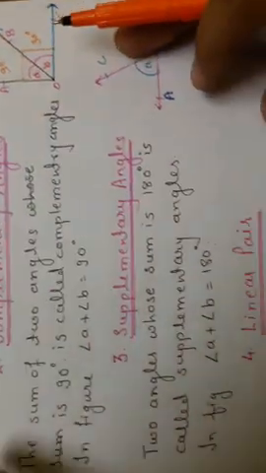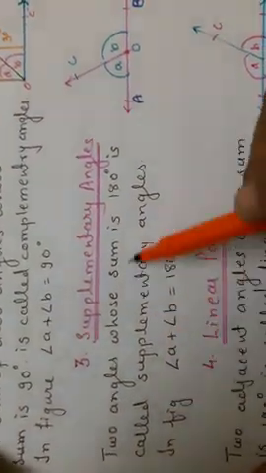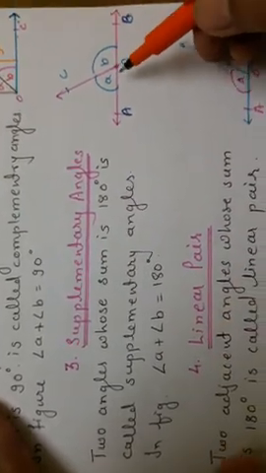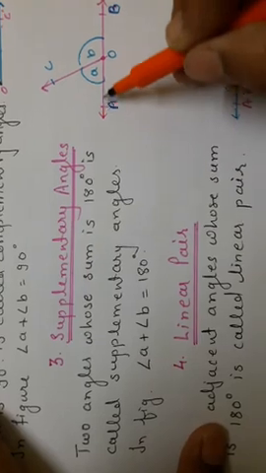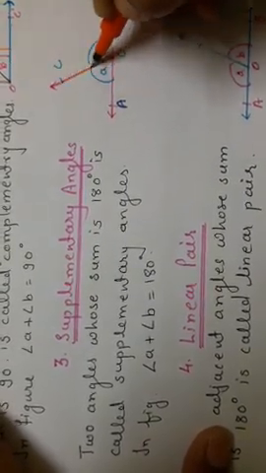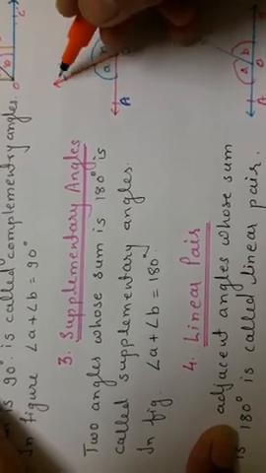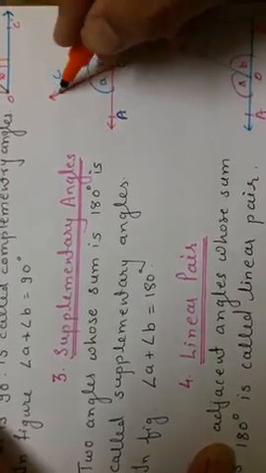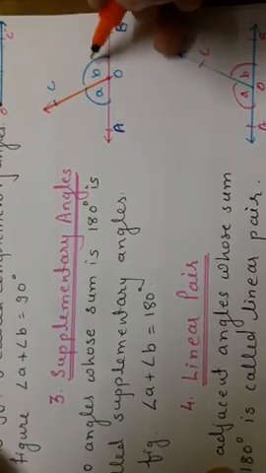Next is the supplementary angles. Two angles whose sum is 180 degrees are called supplementary angles. Are you finding this AOB is a straight line? On this we had drawn here OC, a ray. Because of this ray, AOC and COB are the two angles formed.